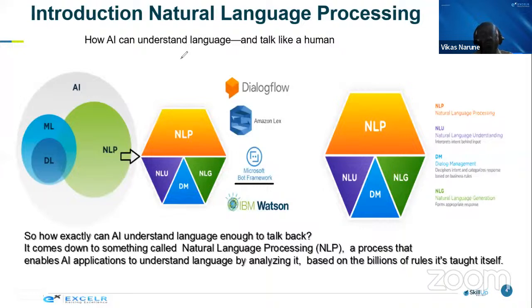When we speak about AI, machine learning, and deep learning, there's a lot of confusion whether NLP is a part of machine learning, or an entirely separate domain which is a part of AI.